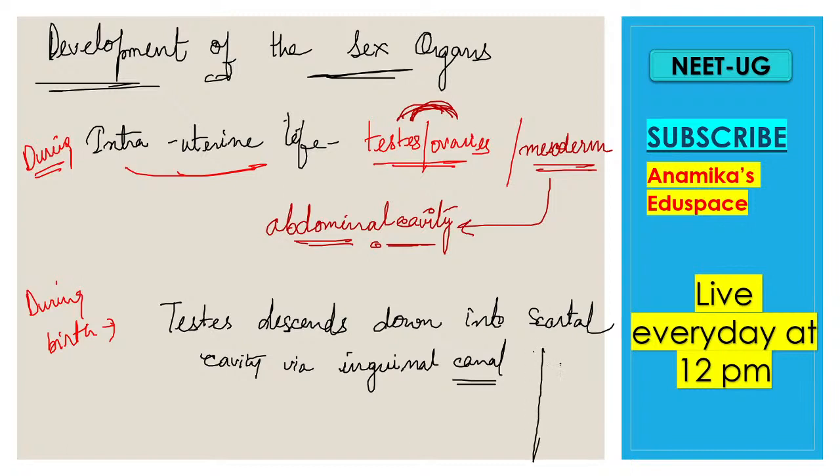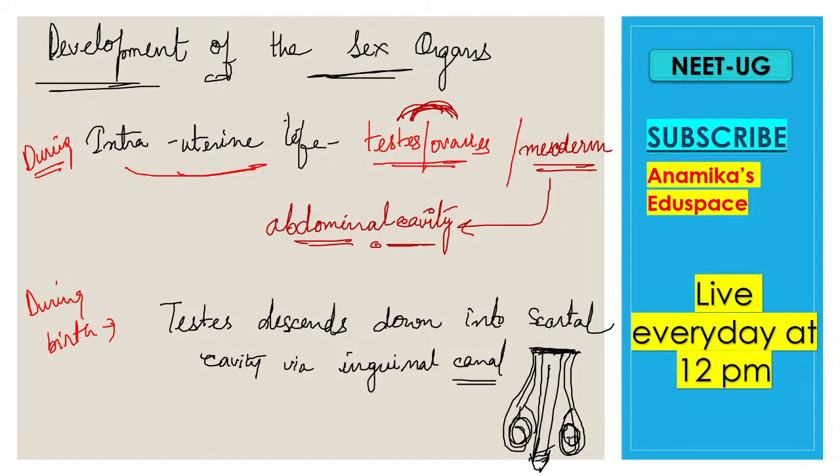If this is your copulatory organ or penis, then here are your testes, like this. You can refer to the NCERT diagram and see the scrotal cavity, where the testes come and descend via the tube, that is, the epididymis, vas deferens and vasa efferentia.